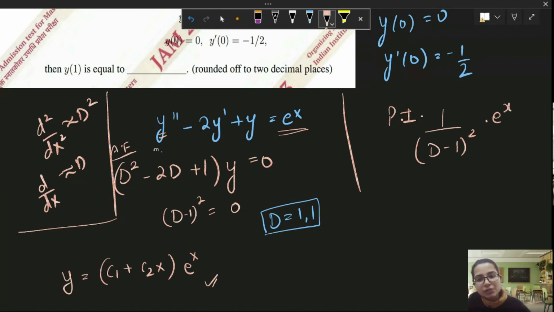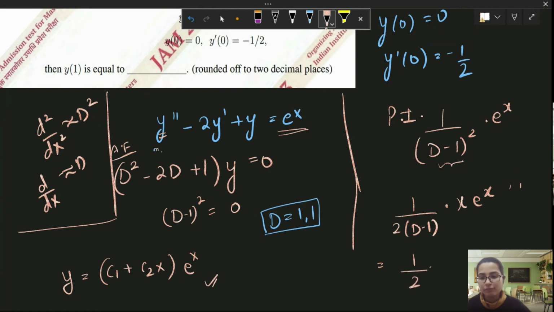So what do we do in the particular integral? We have an exponential function here, also very easy. We have this coefficient equal to 1, e raised to power 1 into x, so we'll substitute 1 here. But substituting 1 here, you know that this will be a case of failure. To deal with this case of failure, we just differentiate the denominator and multiply by x. Again, this will be a case of failure, so we again differentiate the denominator and multiply by x. This is how we do it.